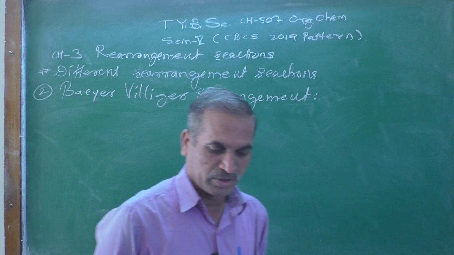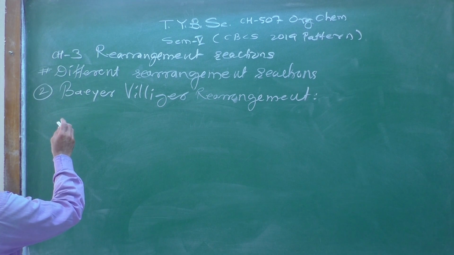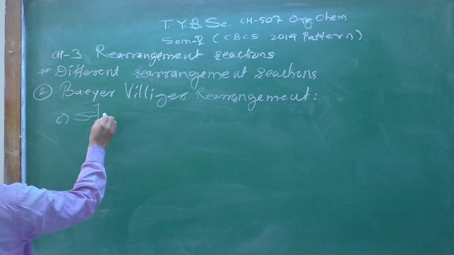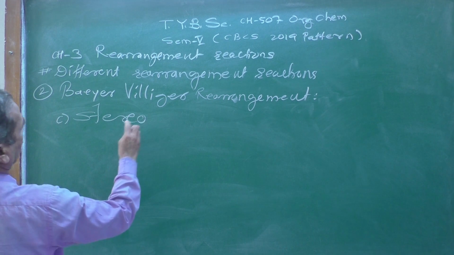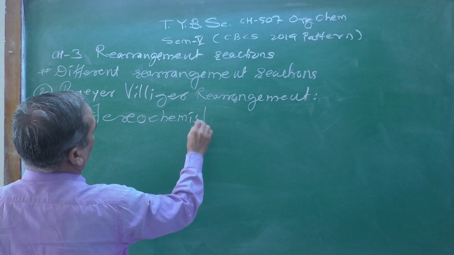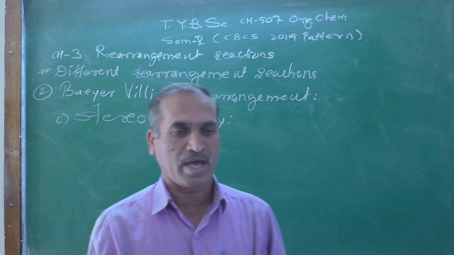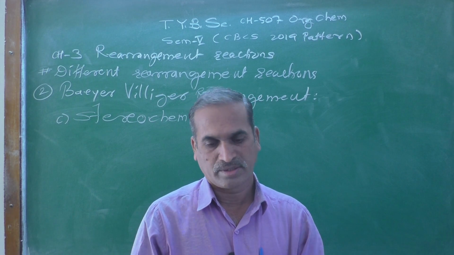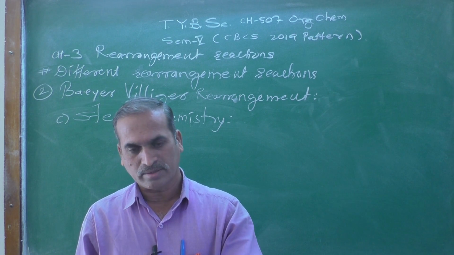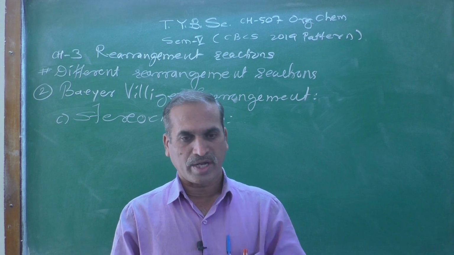So the third point which we are going to discuss regarding the Baeyer-Villiger rearrangement reaction is the stereochemistry. When a rearrangement reaction occurs, is there a change in configuration?